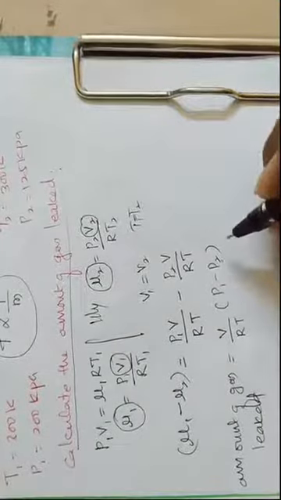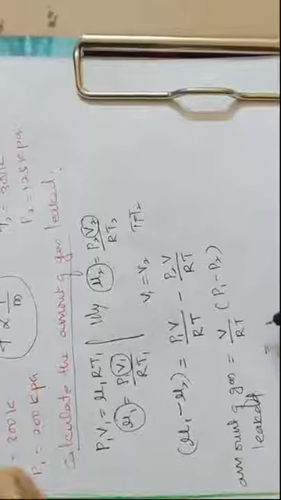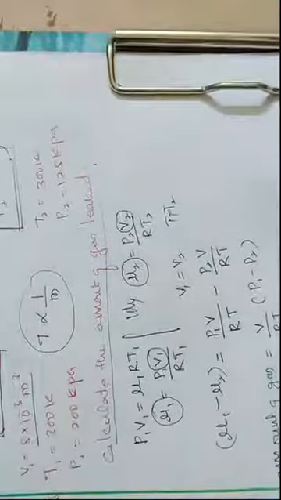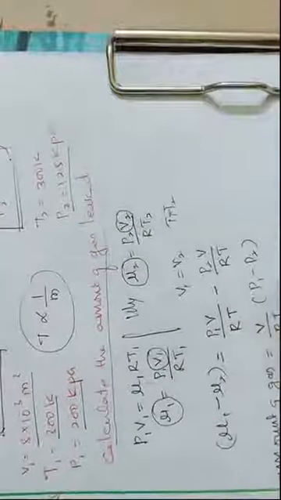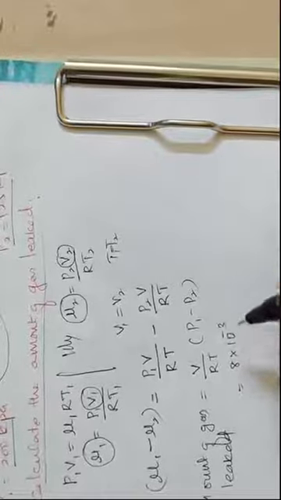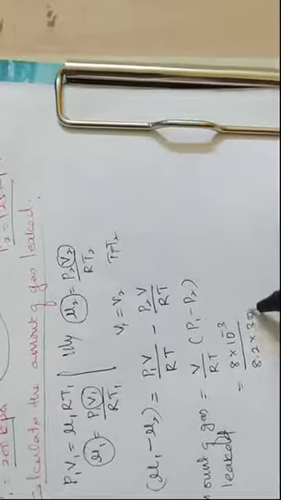right? So on substituting the values, volume is given, that is 8 into 10 raised to minus 3, and temperature is given, 300 Kelvin, initial pressure is given, final pressure is given. So after substituting all the values, n is equal to 8 into 10 raised to minus 3 divided by R value 8.2, T value 300 Kelvin.